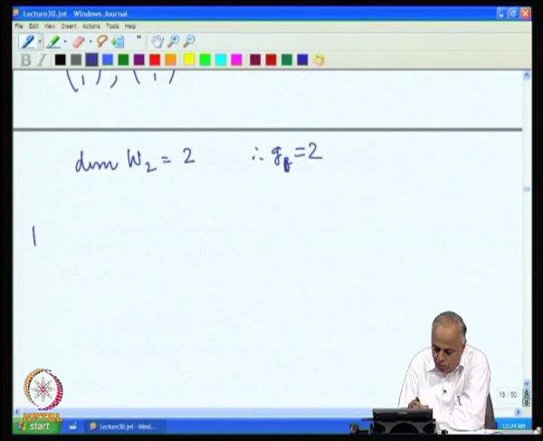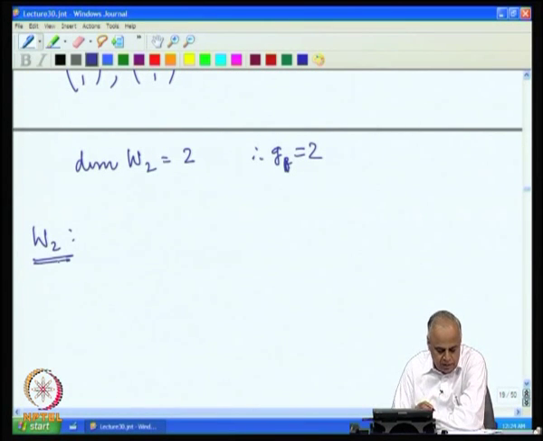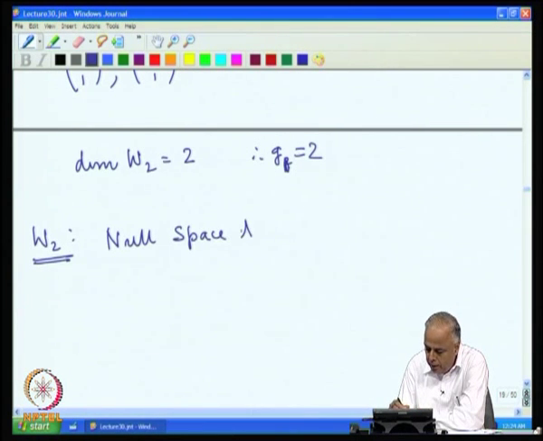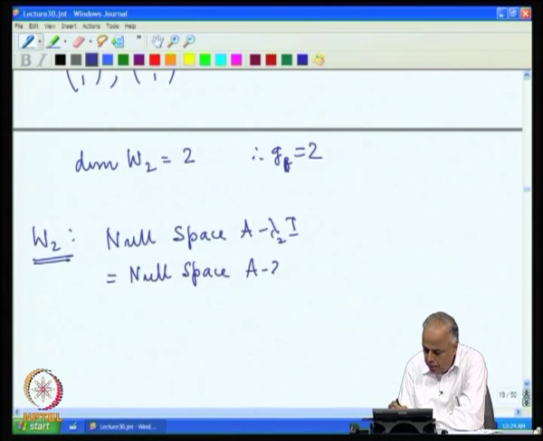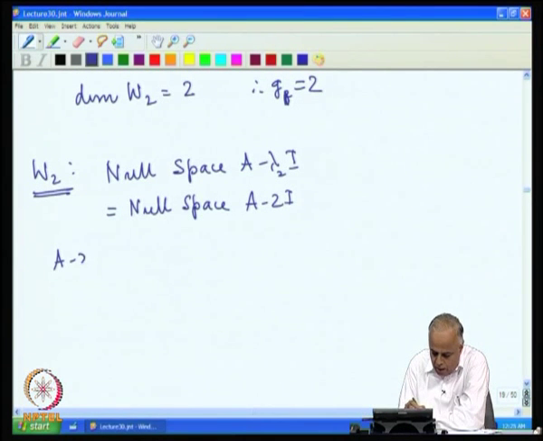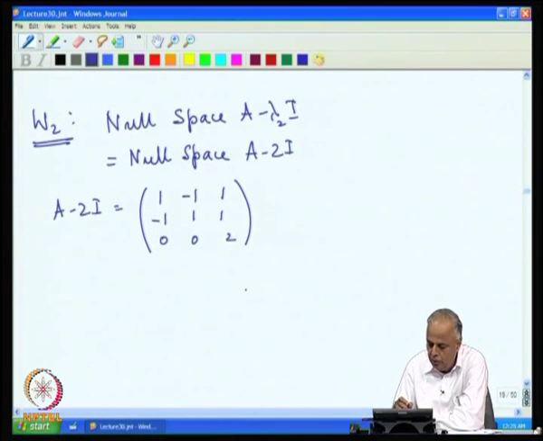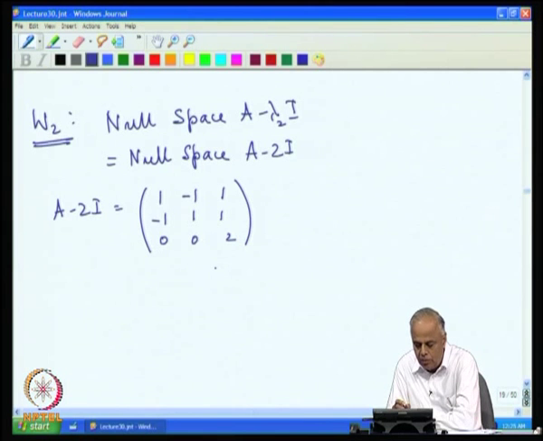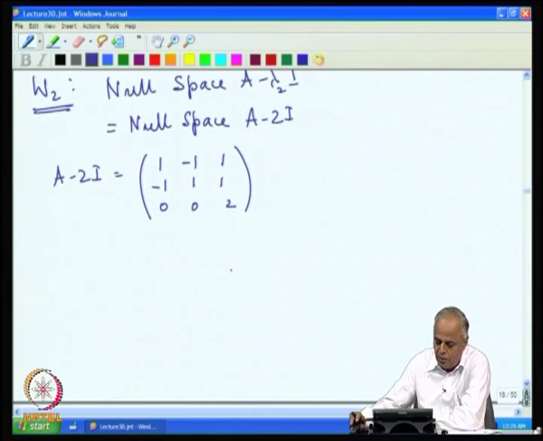The next eigenvalue gives the next eigenspace. This is the null space of A minus lambda 2 I. Since lambda 2 is 2, this is the same as the null space of A minus 2 I. Now, we have to subtract 2 from the diagonal. A minus 2 I is the matrix 1, minus 1, 1; minus 1, 1, 1; 0, 0, 2. Now, if we solve this, we easily see that the third equation gives x 3 equal to 0, then the first two give x 1 equal to x 2.